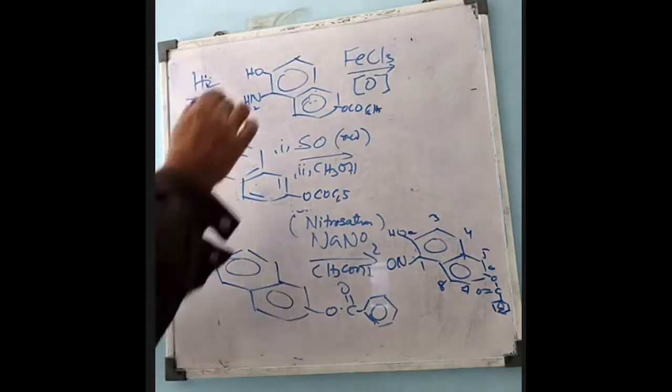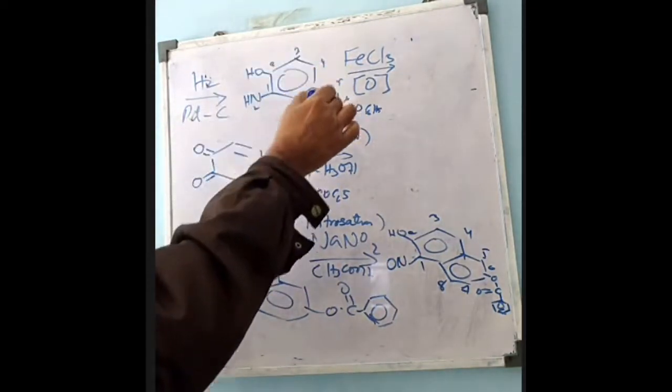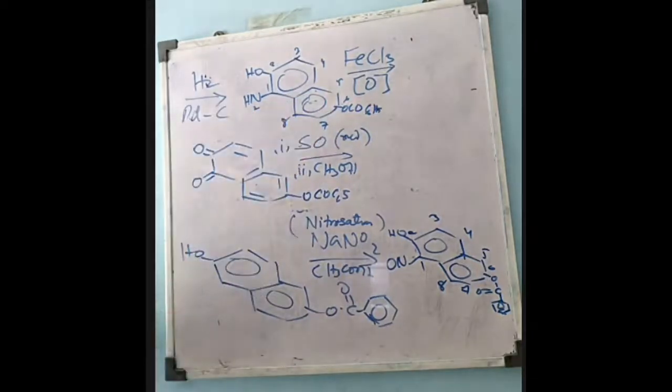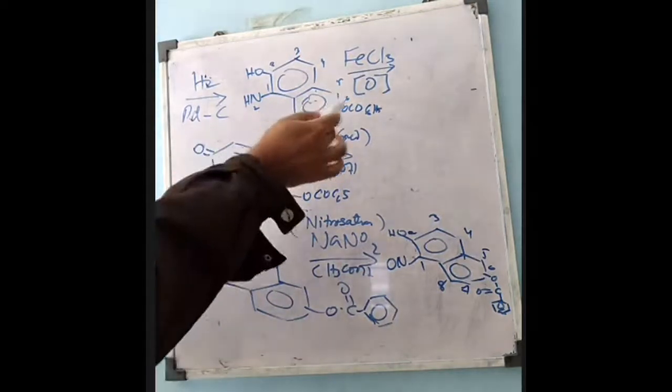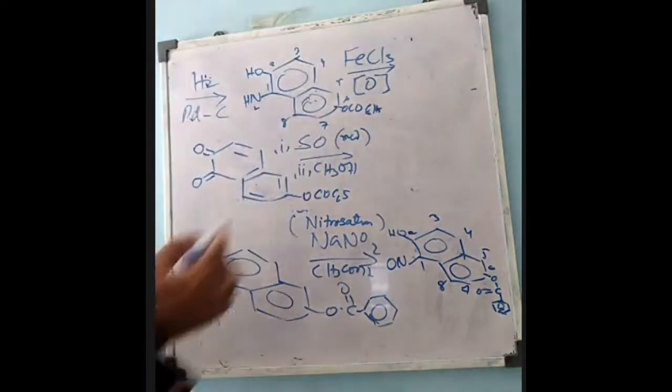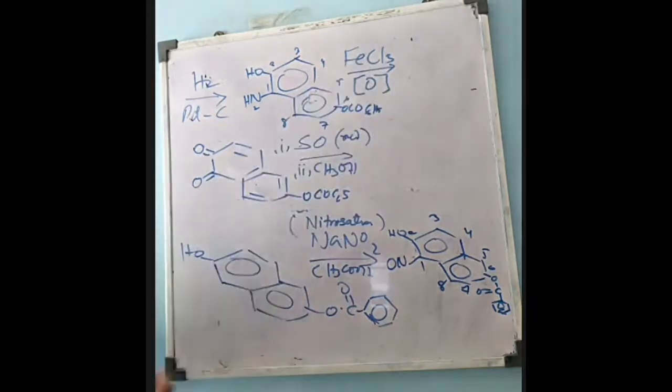So now it will be 1, 2, 3, 4, 5, 6, 7, 8. Here it was a nitroso compound, now it is an amino compound, remaining the same, that is 2-hydroxy and 6-benzoate. And again this is ferric chloride. Ferric chloride is a mild oxidizing agent.